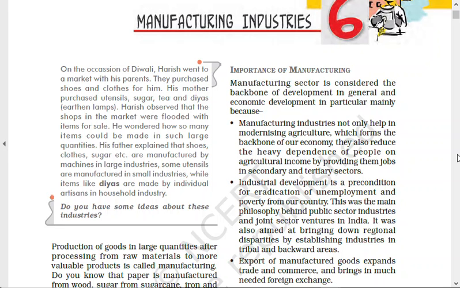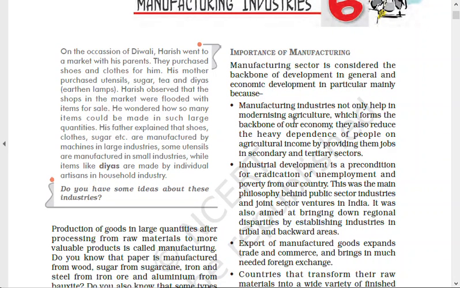So if we have industries, this burden on the primary sector, or you can say the agriculture sector, can be reduced, and the surplus manpower can be shifted to the industries. This is one point. Remember this if this question comes for 5 marks or 3 marks. First of all, we write that manufacturing industry helps in modernizing agriculture. It makes equipment for agriculture, so that we come out of our primitive method of agriculture to the modern method.